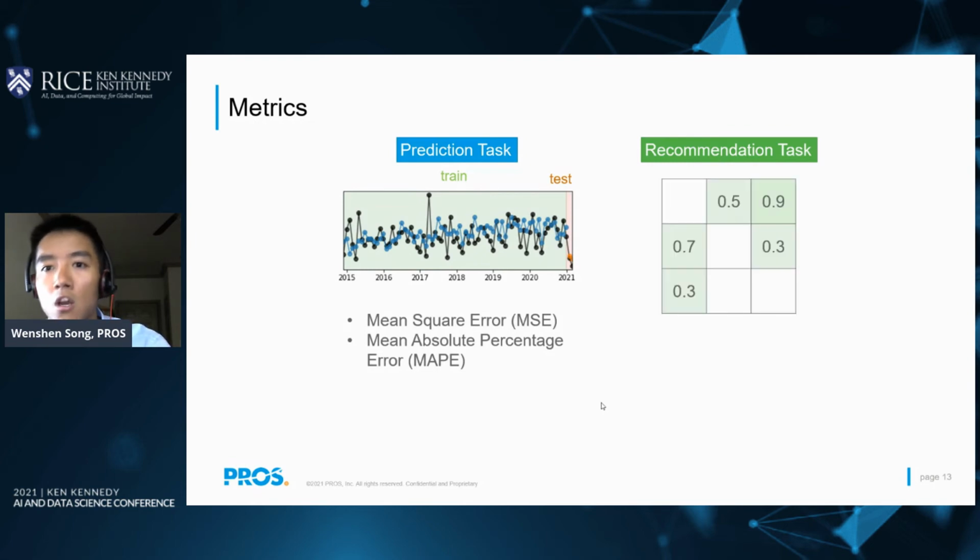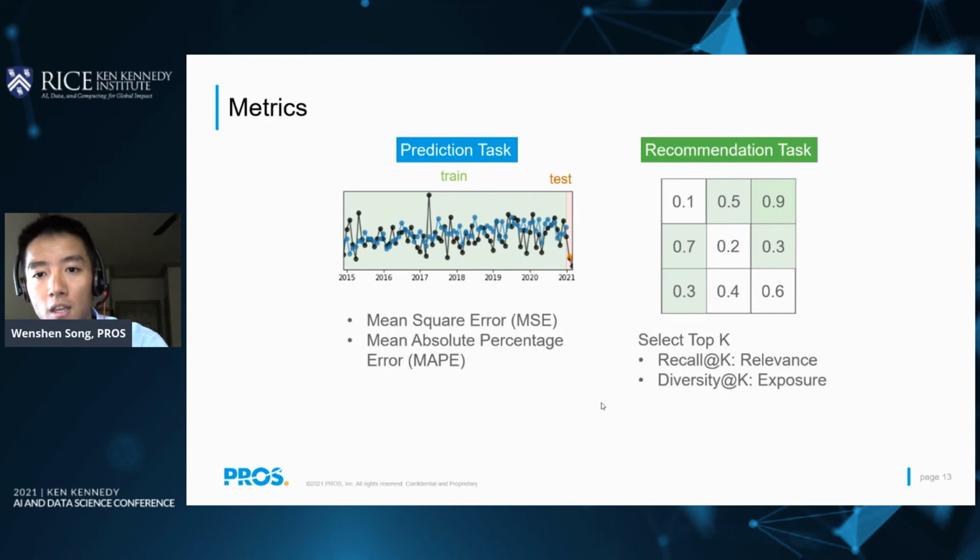But for recommendation, we're predicting the purchase probability for gaps. But eventually, we want to know if our recommendation is good or not. So we will rank the purchase probability of different products for each customer. Then we select the top K as our recommendation to see if they match the real products. We will use recall at K to measure this kind of relevance. Besides, we have diversity at K to measure the exposure of each product in our recommendation. So a small diversity means the model will recommend the same products again and again, even for different customers, and vice versa.